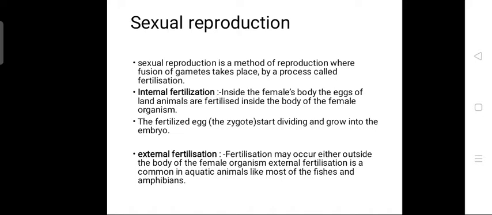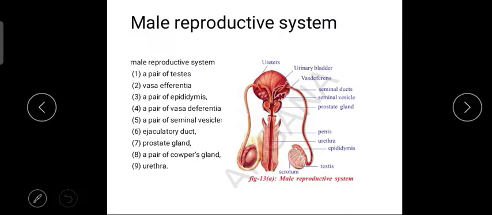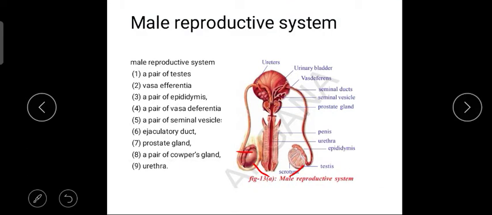Internal means that the fertilization takes place inside the body of the female organism, and external means the fertilization takes place outside the body. So coming to the male reproductive system, it consists of parts like a pair of testes, a pair of epididymis and vasa efferentia, a pair of vasa deferentia, a pair of seminal vesicles on either side, an ejaculatory duct, a prostate gland, and a pair of Cowper's glands.